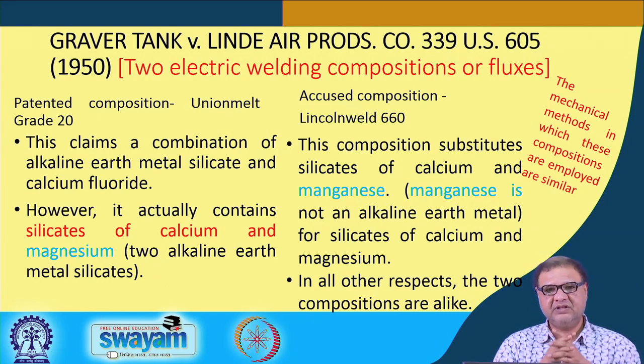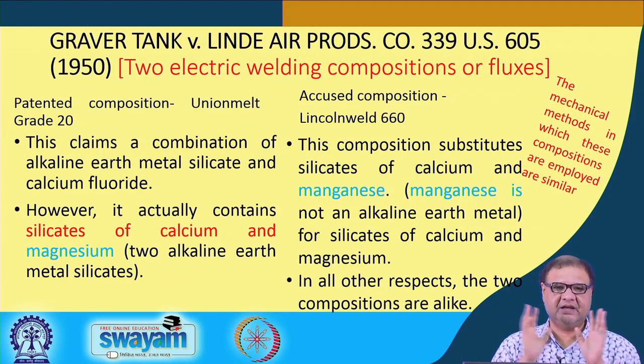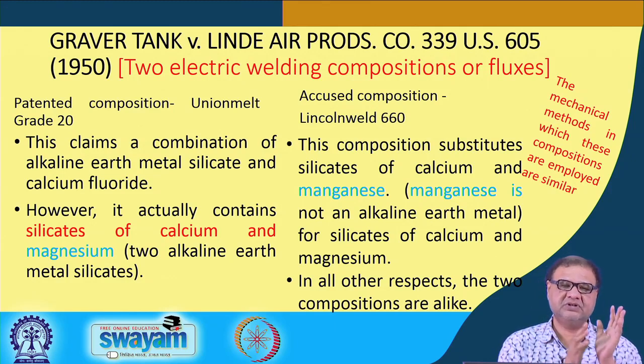So, magnesium is replaced by manganese, and magnesium is an alkaline earth metal, whereas manganese is not. In all other respects, these two compositions were the same.